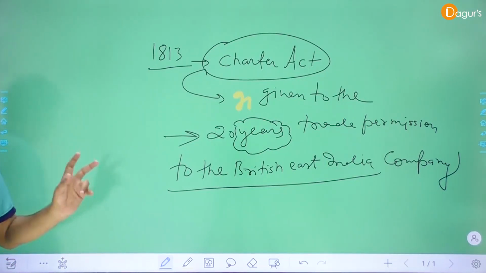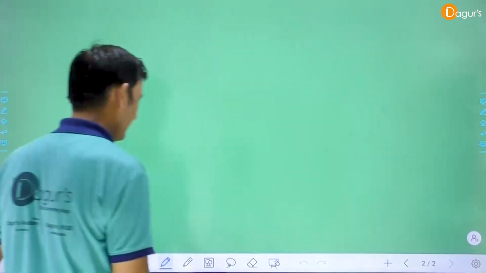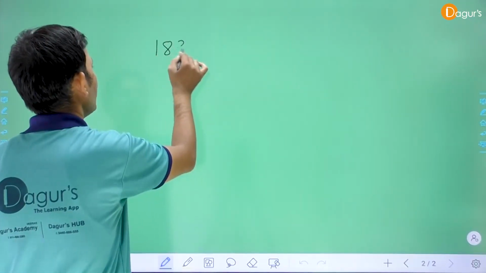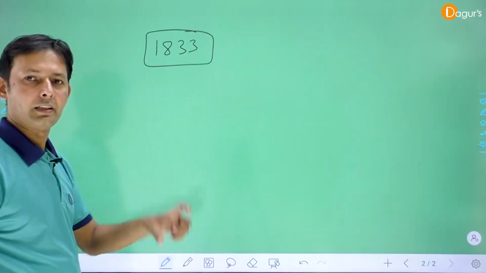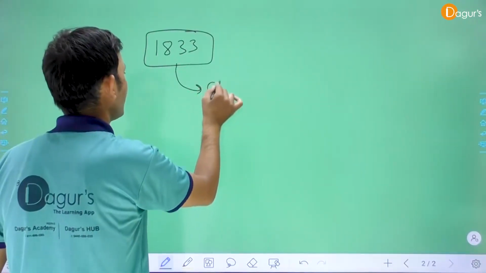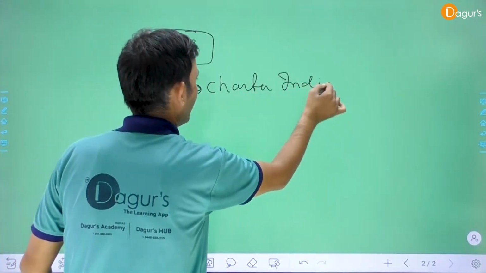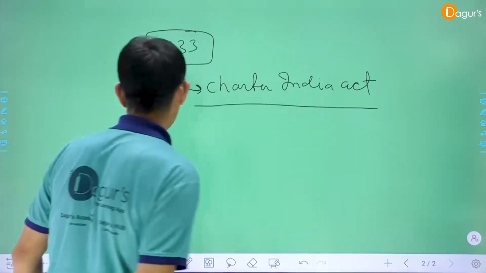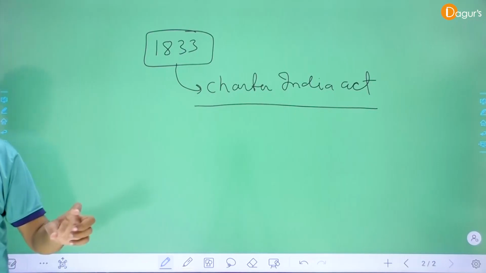The 1833 Charter India Act. Now we discuss the main provisions of this particular act.